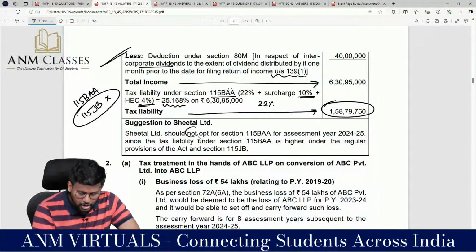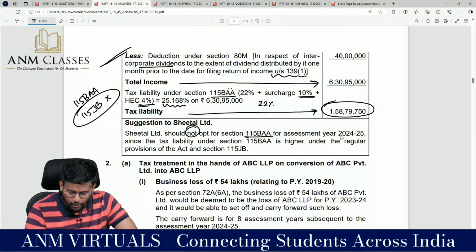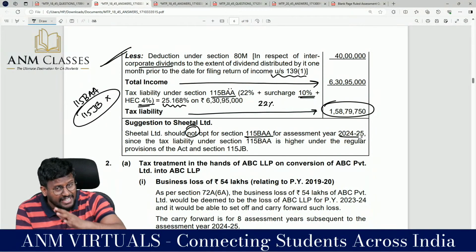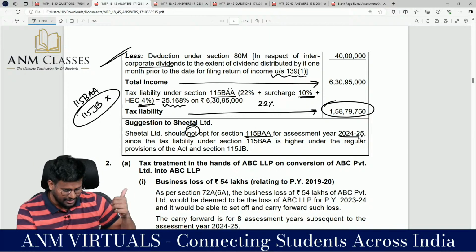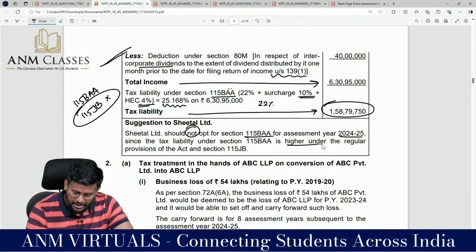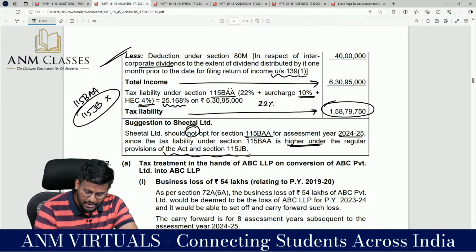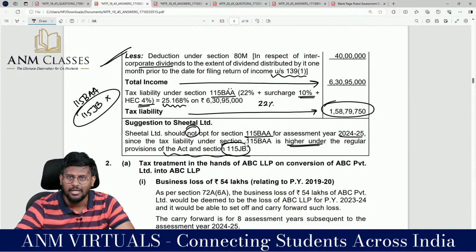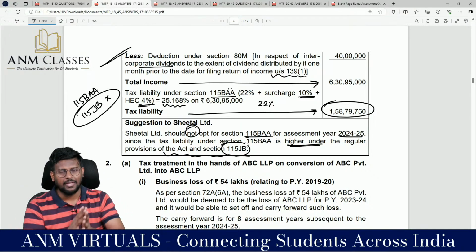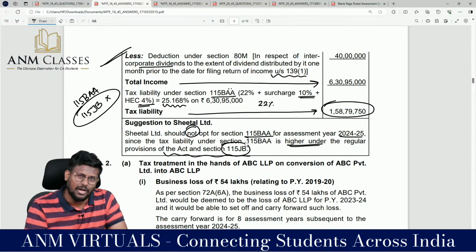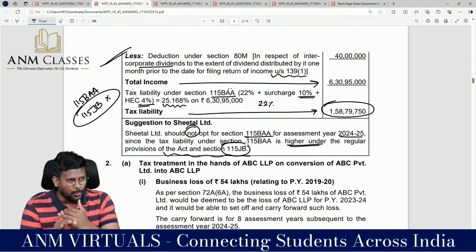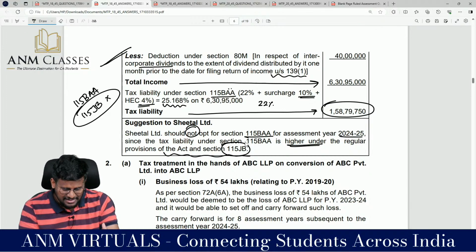So Sheetal Limited should not opt for 115BAA for the assessment year 24-25, because at any time you can enter into that section, right? Since the tax liability under 115BAA is higher than under the regular provisions of the Act and section 115JB. So 3 routes we have calculated. How many minor things we have to look for? Normal route, we are well versed with it. 115JB, we are the heroes in that. 115BAA, sir, there we have discussed in the class and we have done this question.